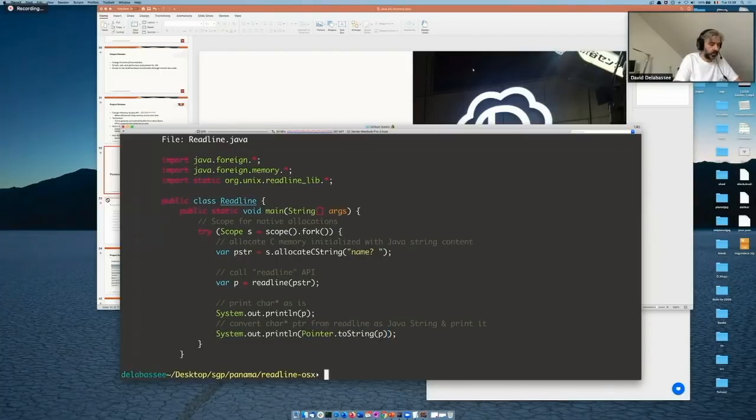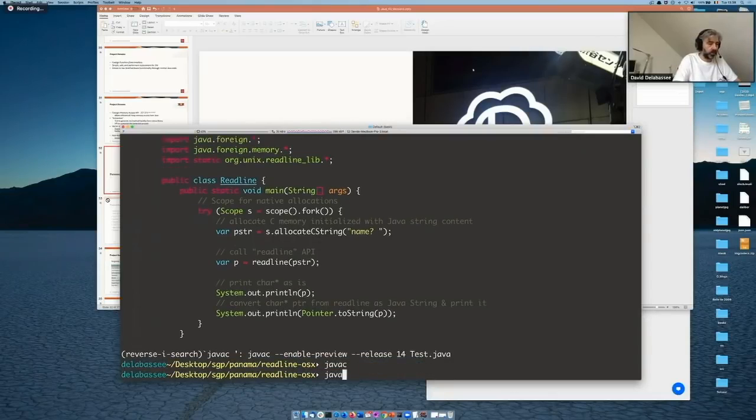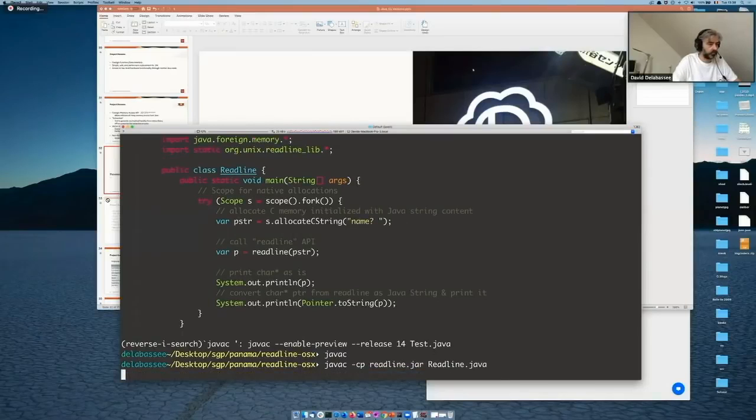So let's compile that. So javac, class path, I need to specify the jar, readline, and then the source. Okay, now I need to run that.